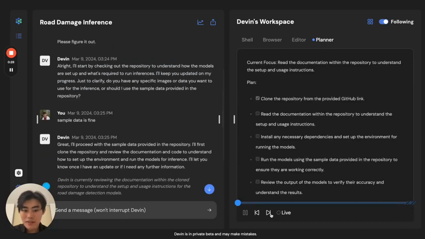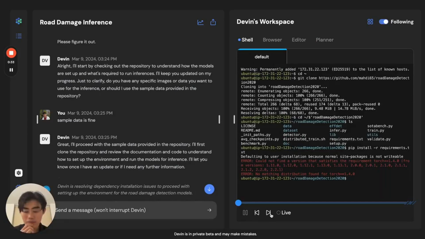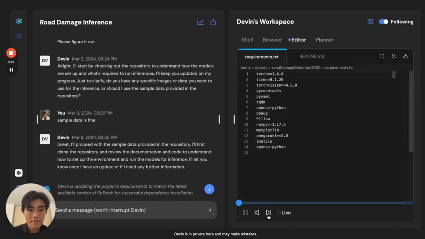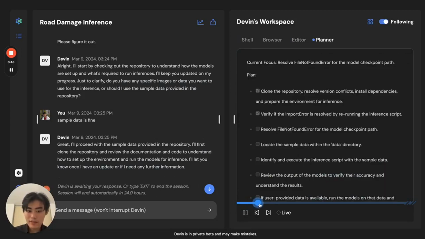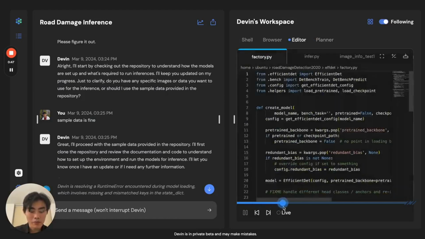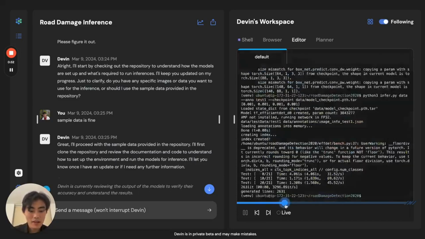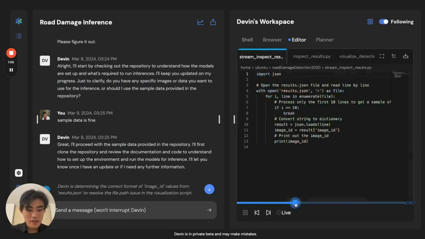Devin immediately goes ahead, and you can see it starts setting up the repo. It actually runs into some issues here with the versioning. So if you watch how Devin deals with it, Devin's actually updating the code to make these things work. He continues with this, loading and importing packages. You can see that it actually downloads images from the internet to run through the model. But you can see here that there are some issues that come across. However, Devin knows how to handle these things.